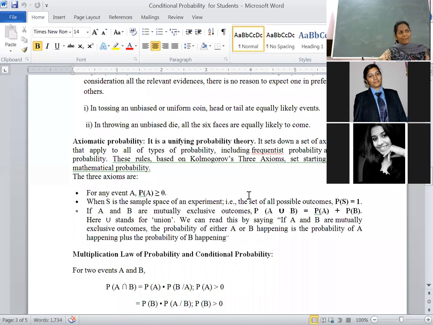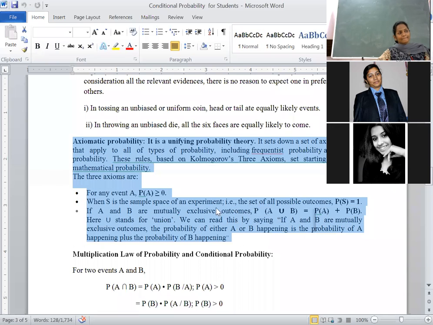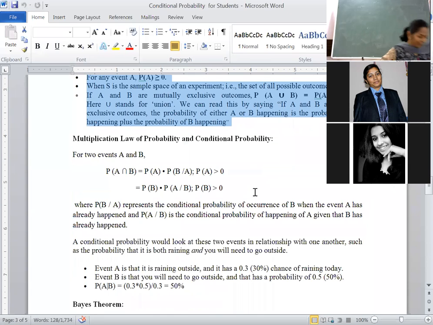Yesterday we discussed till axiomatic probability. Correct? Have I covered axiomatic probability yesterday? Yes, ma'am. Okay, right now we will see multiplication law. This is very important. Read the definitions, everybody. Did you read the definitions?